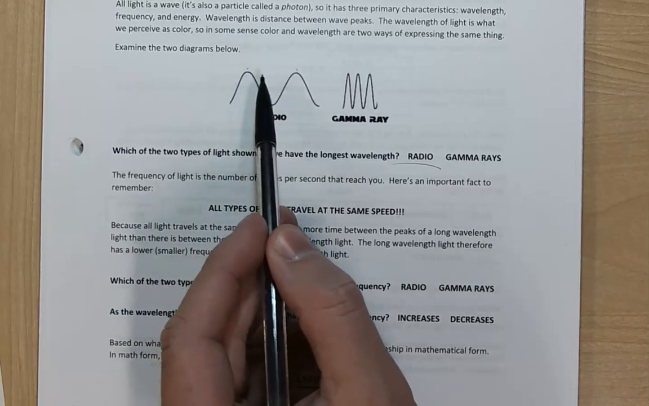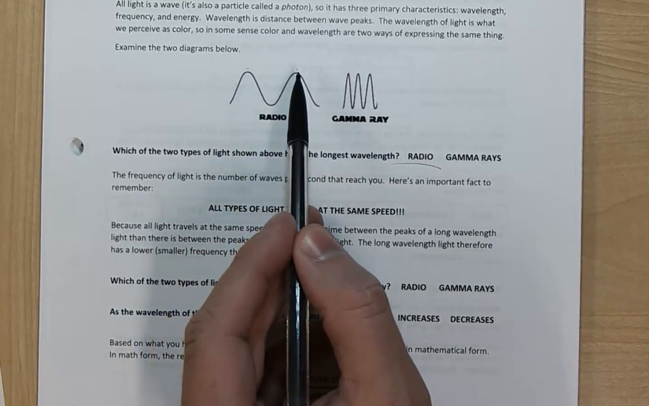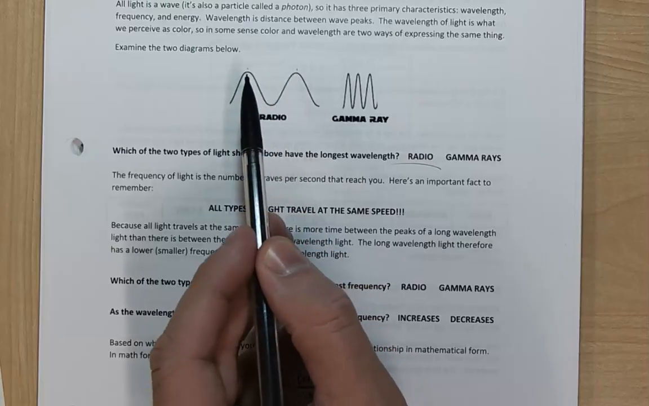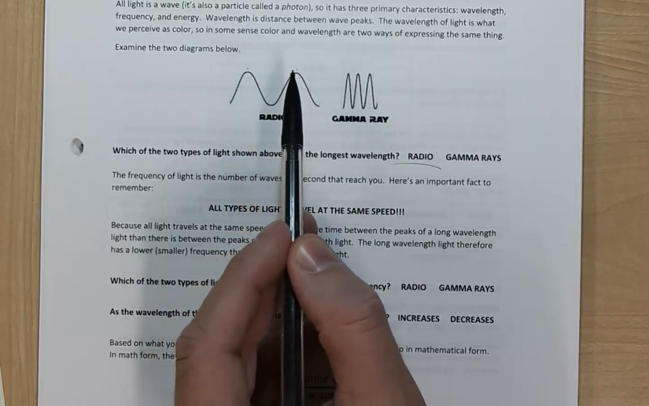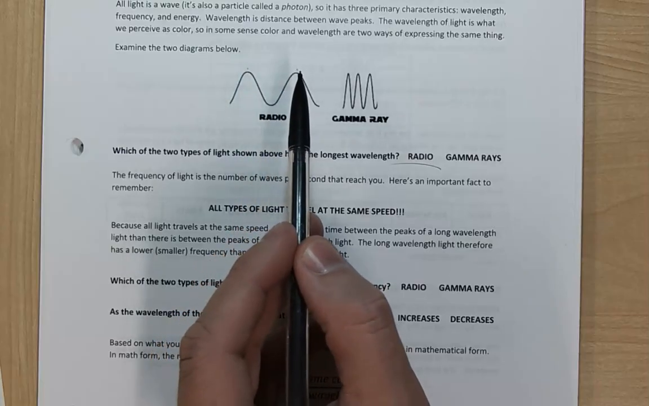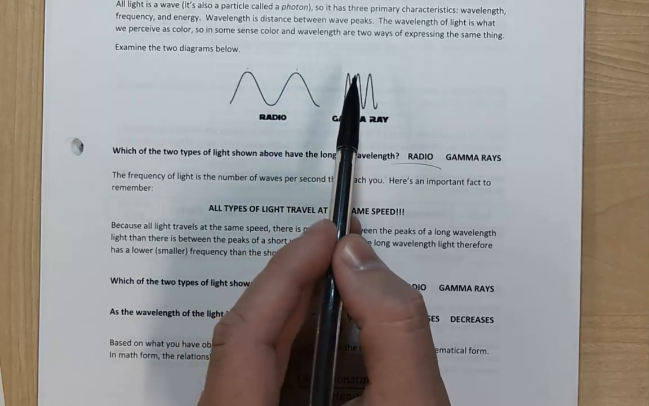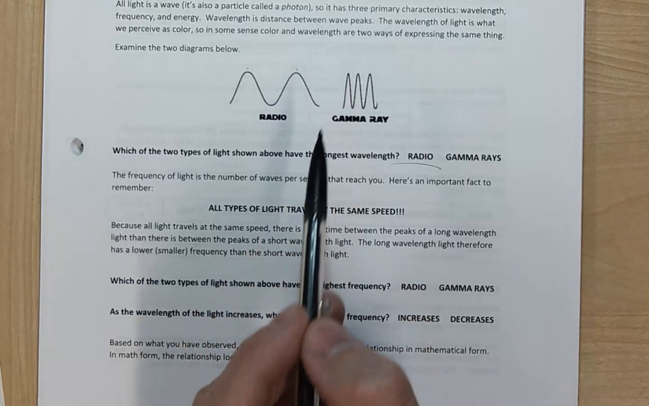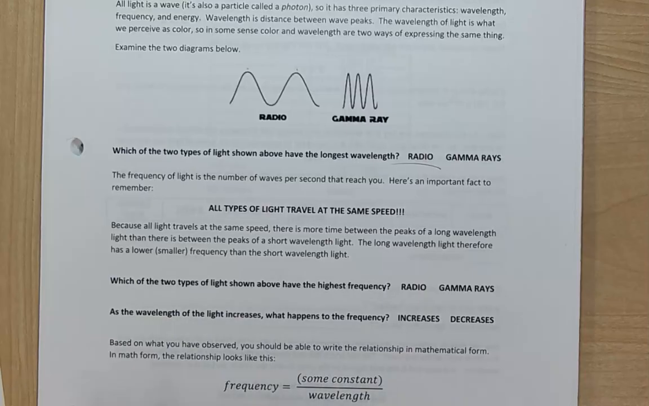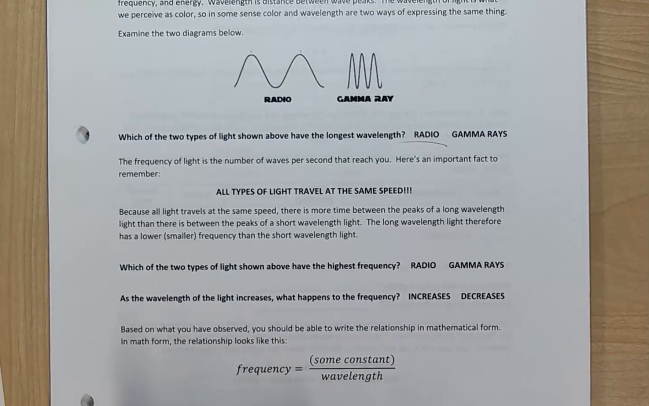Wavelength is the length from one wave to the next, right? So if it's a greater distance from one peak to the next, that's a longer wavelength. A shorter distance from one peak to the next is a shorter wavelength. It's not more complicated than that. Which of the two types of light shown has the higher frequency?